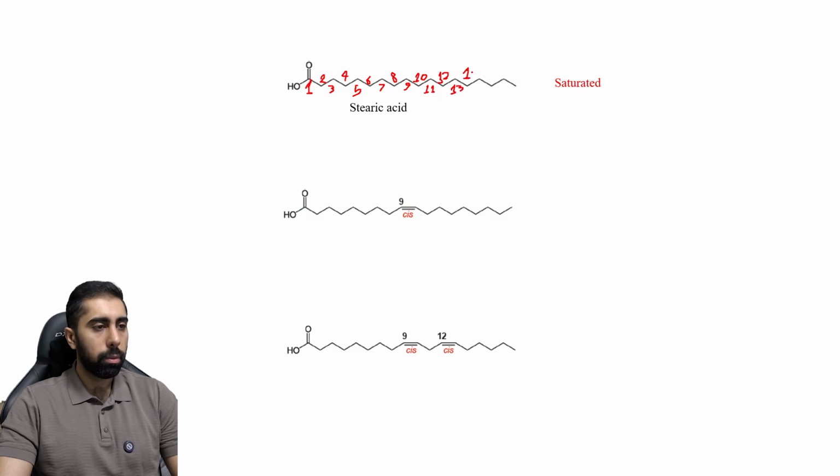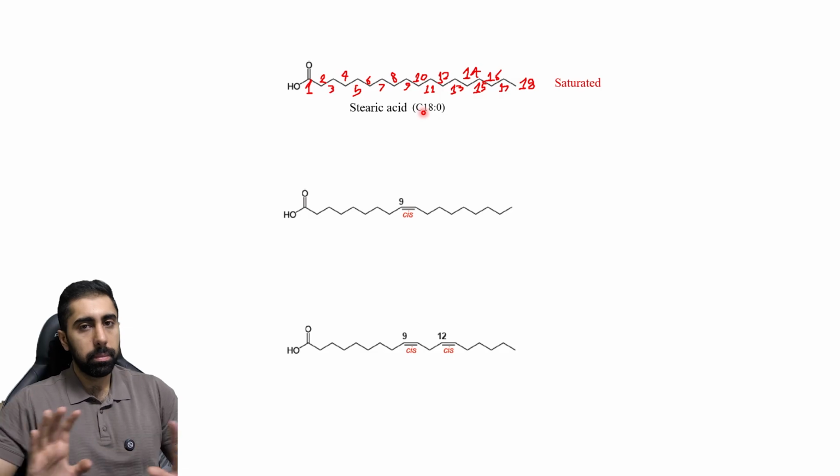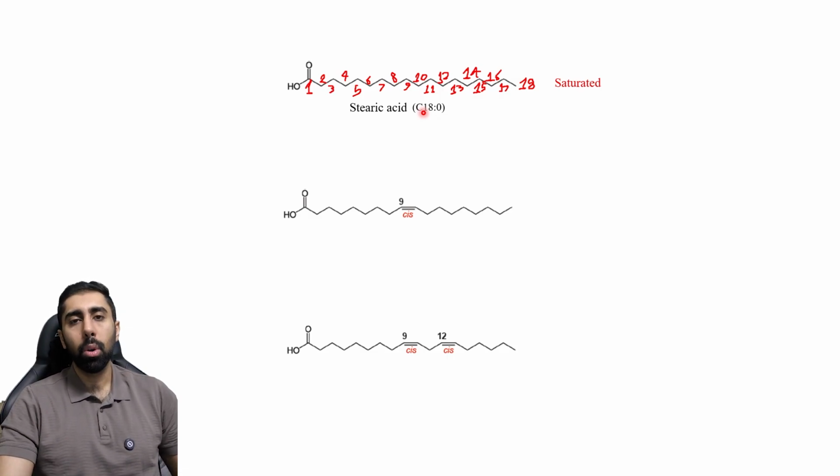Please forgive me if I'm not a nice writer. 15, 16, 17, and 18. It has 18 carbons, and scientifically we name this fatty acid C18:0. Why? Because it has 18 carbons and it does not have any double bond group.